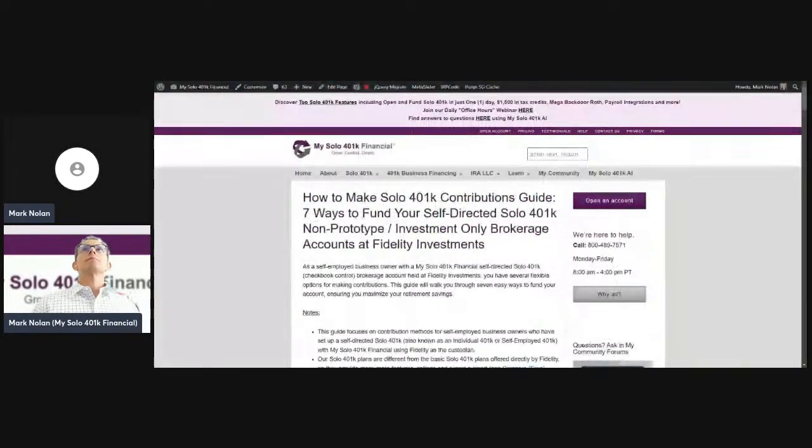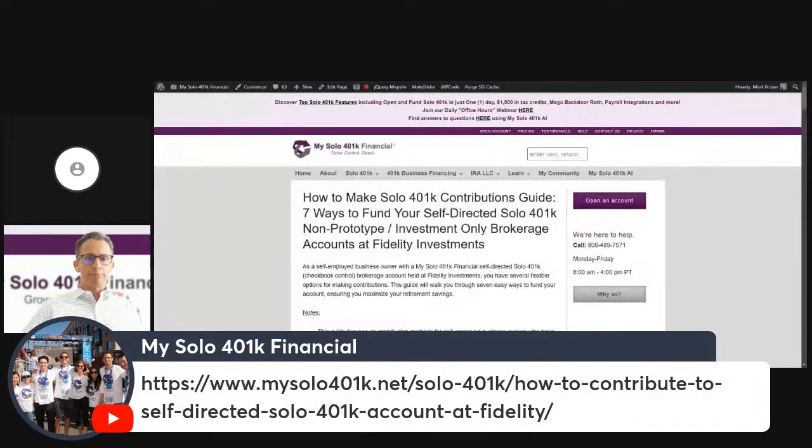So again, the first step is to make that voluntary after-tax contribution to that voluntary after-tax solo 401k bucket. Once that's done, then you need to convert it over to the Roth Solo 401k bucket, and you can call Fidelity Investments, and they can move those funds over the phone for you from the voluntary after-tax bucket to the Roth Solo 401k bucket. Alternatively, you can also submit a form to Fidelity to instruct them to move it over.